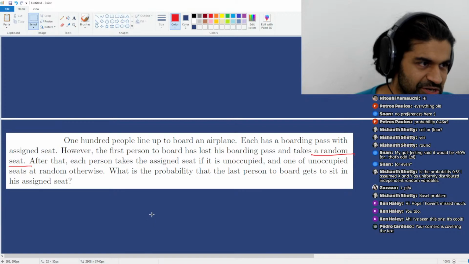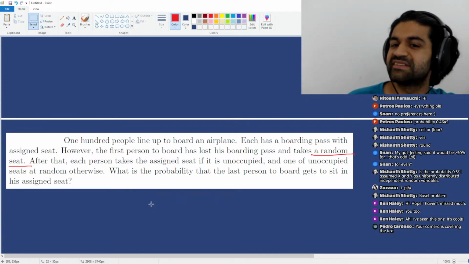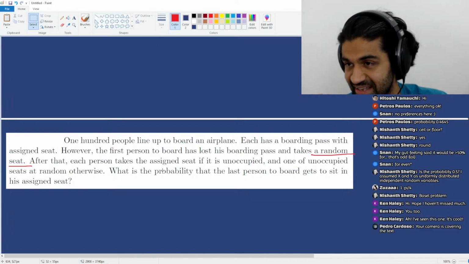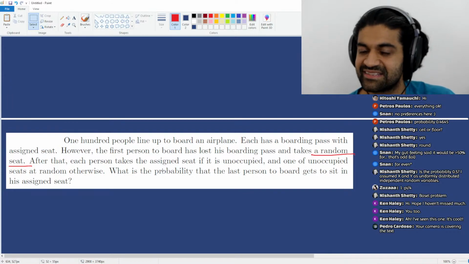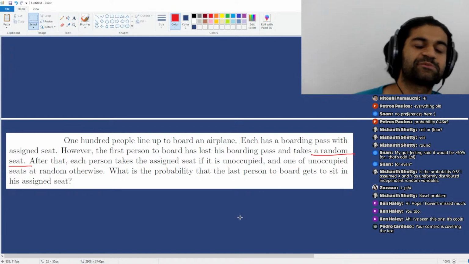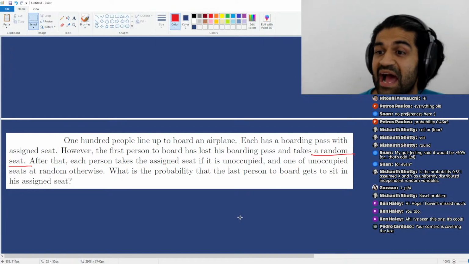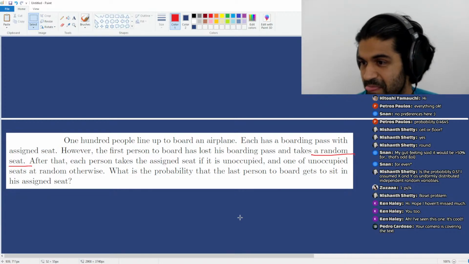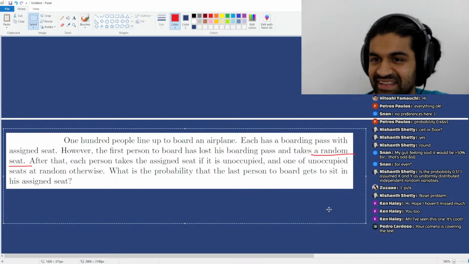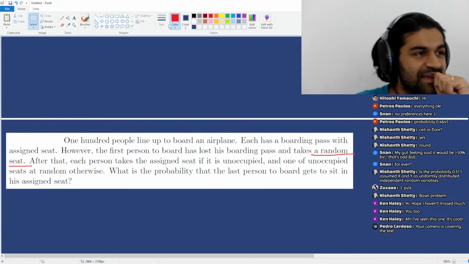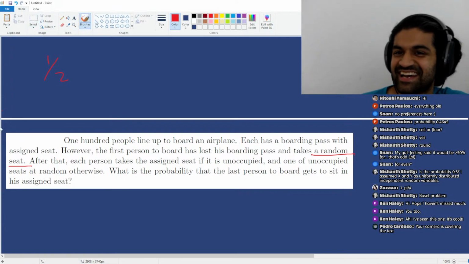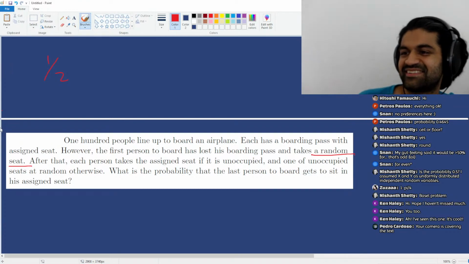So this is the question. The first person does not sit in their own seat, and every subsequent person sits in their own seat if they can, but if not, they pick a seat at random. What is the probability that the last person will get to sit in the seat that they were actually assigned? Okay. Somewhat miraculously, the answer to this problem is 1/2. How cool is that? So 1/2 is the answer to this question.